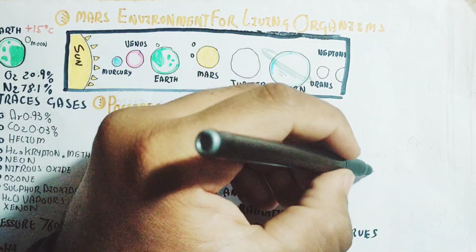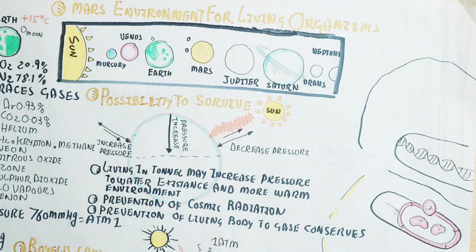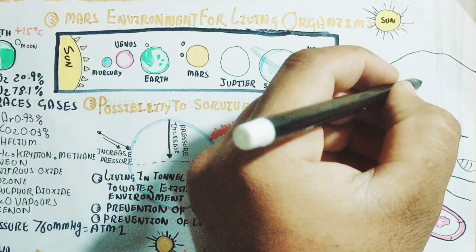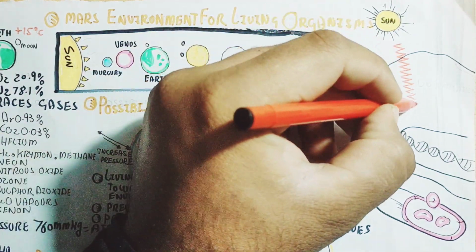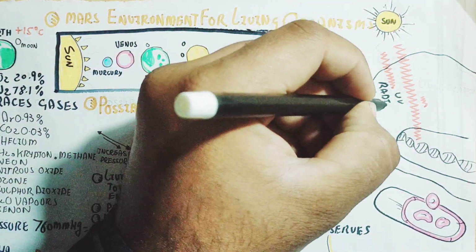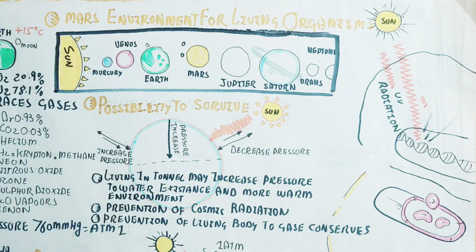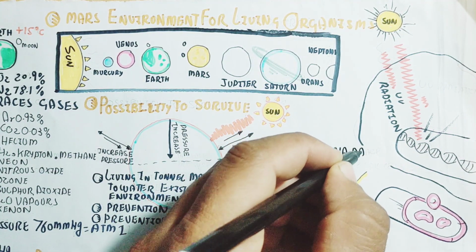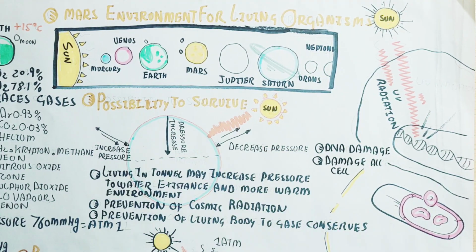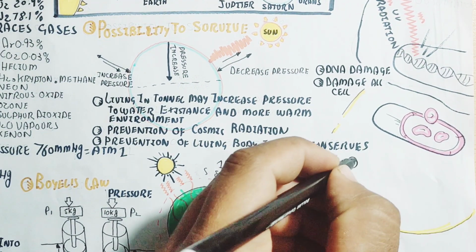In the next video we will understand how to increase the pressure of Mars so that water gas can convert into liquid by applying pressure. How to increase the pressure? UV radiation also damages the DNA, and the disruption and damage of DNA leads to damage of all cells, even evaporation of the human.